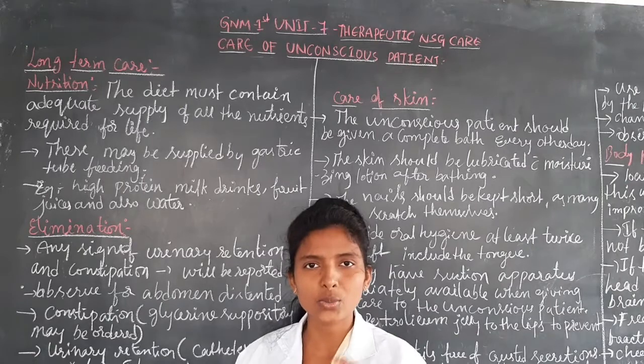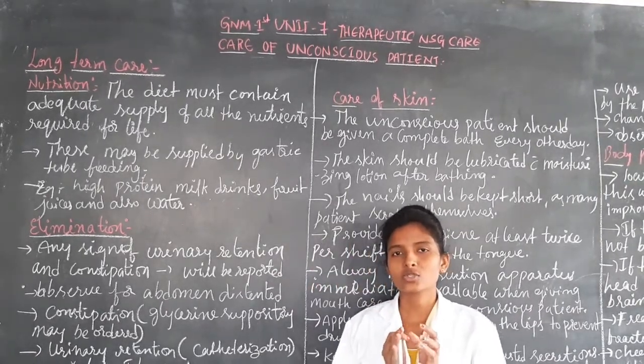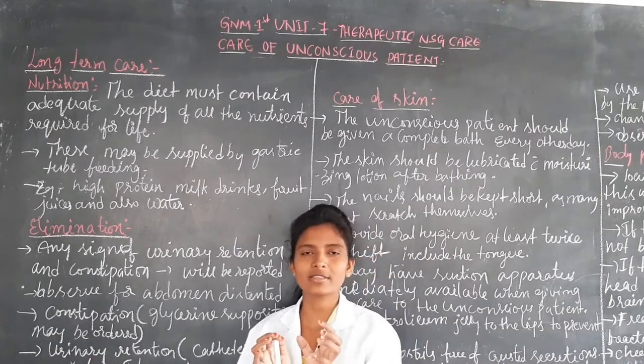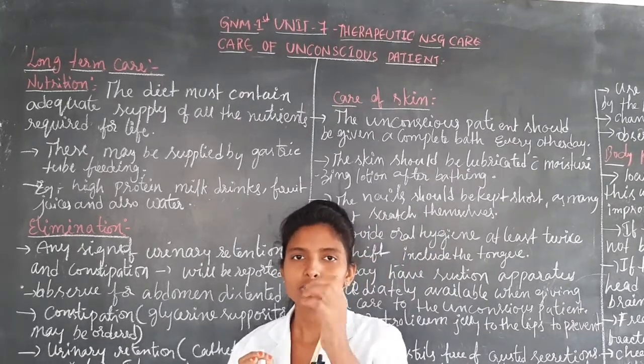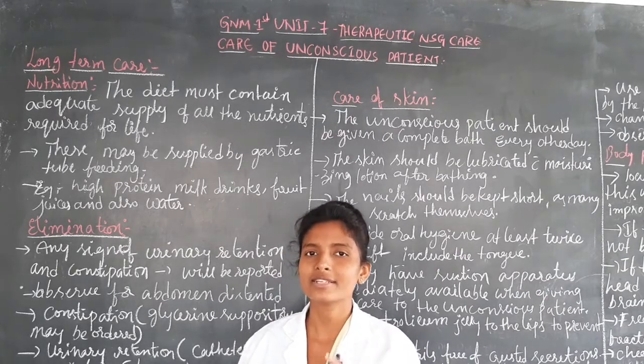And next thing is, the patient is having urinary retention. If the patient is not able to pass urine, there is abdomen distension and pain in the abdomen. So due to this urinary retention, the patient may have abdomen distension.